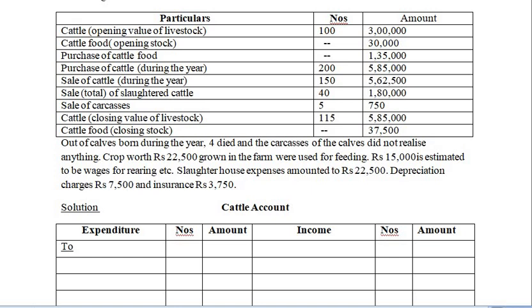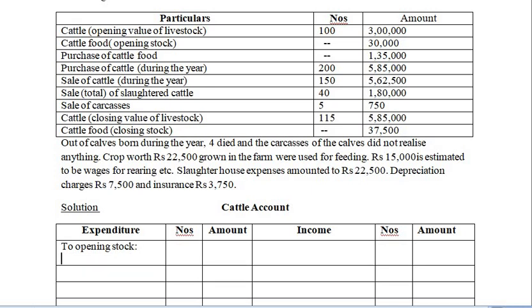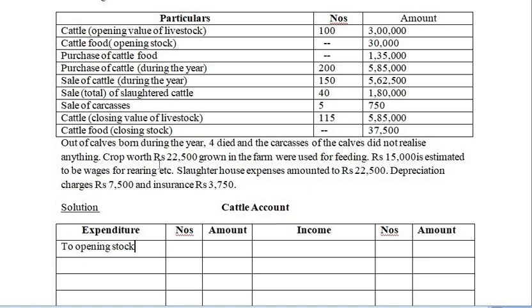So, to opening stock. I'll just take it to the next line. This is nothing but the value of opening stock of livestock.